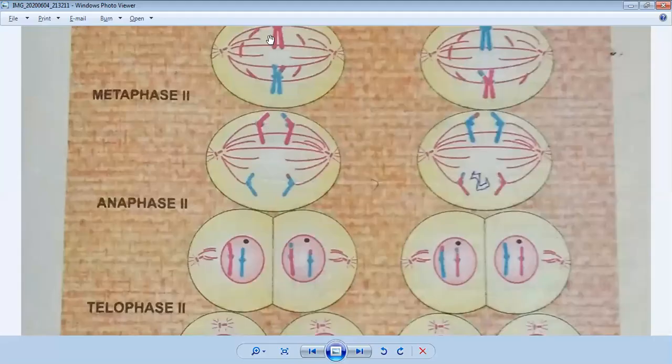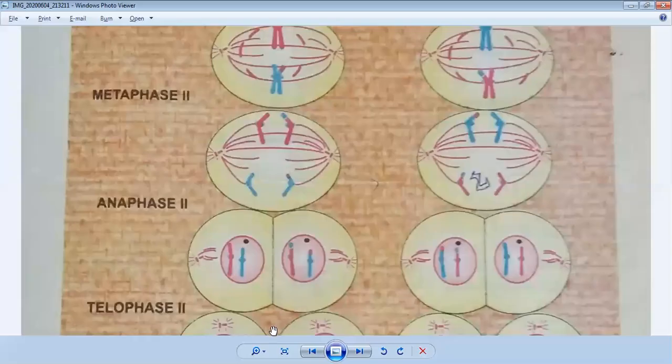You can also see in the center there are four chromosomes, but when it is divided, there are two chromosomes in each cell. They will come in each cell. So this is also the same situation here. You can see the same situation here. Okay, now come to telophase 2.